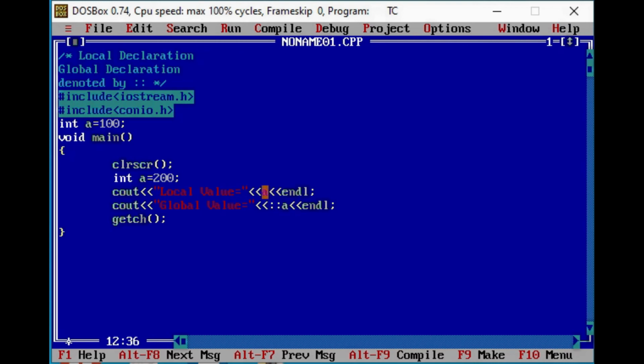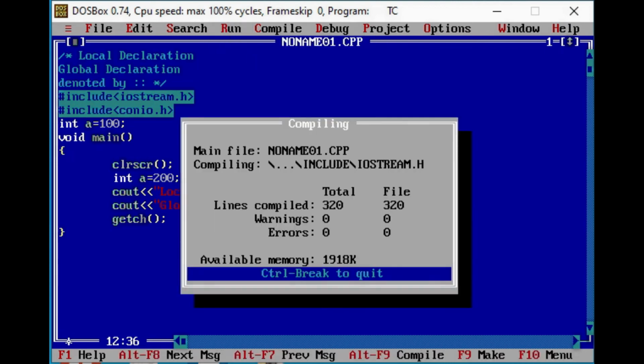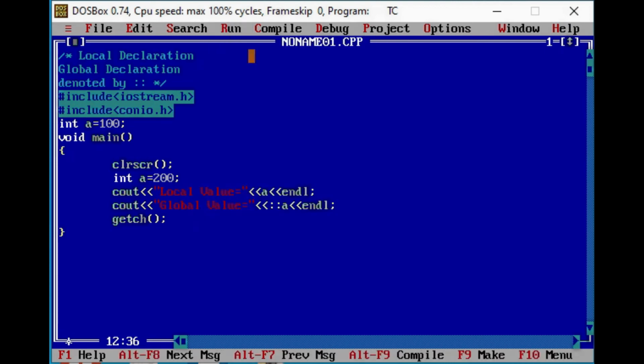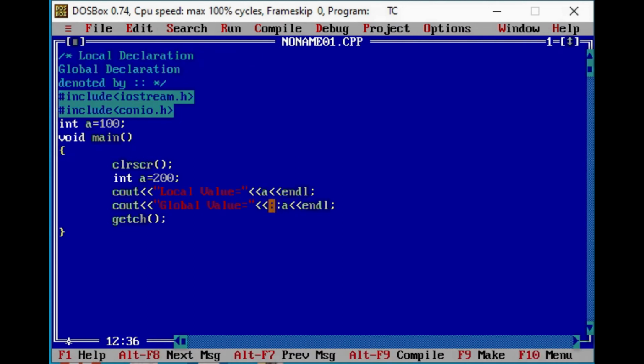Now you can see in the output the local value should be printed as 200 and the global value should be printed as 100. So now we will run the code. So here you can see local value is equal to 200 and global value is equal to 100, right? So using the scope resolution operator, we can access the global value.